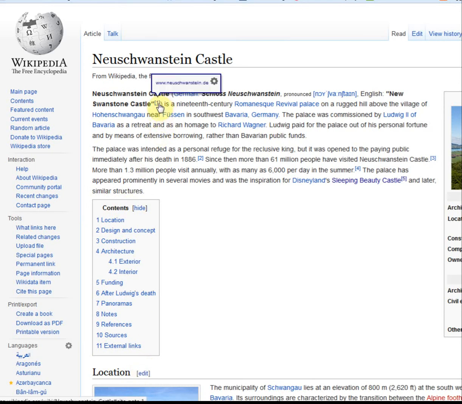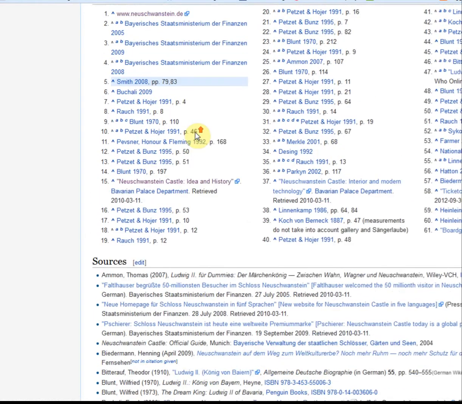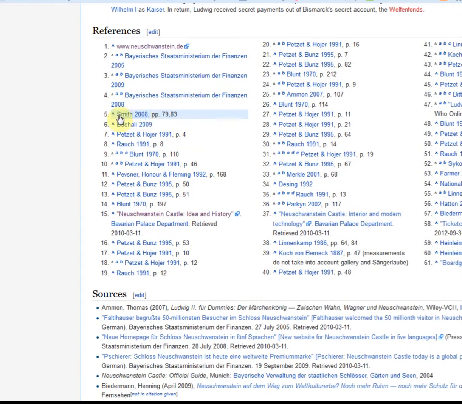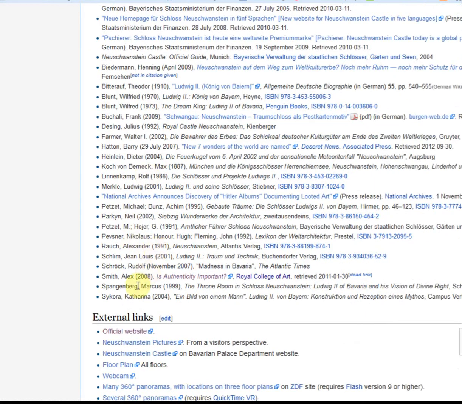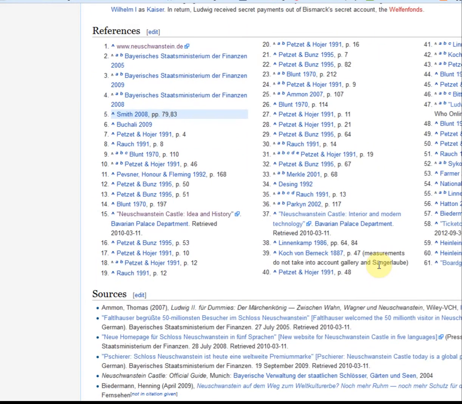One of the good things about Wikipedia is that it uses references. So I can click on these numbers and I will be directed to links at the bottom of the site. Let's have a look at number 5, which is our answer. So here at the bottom of the page I see the references and Smith is highlighted. I could click on Smith to link across to his page, or I can come down to the sources and double check what Smith is all about. Here it is. And what I see here is that I actually have a dead link. So that's a bit of a bummer, but it happens sometimes when we're using the net.